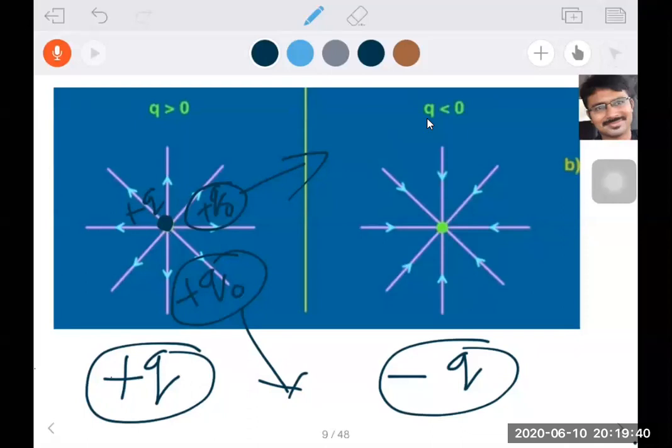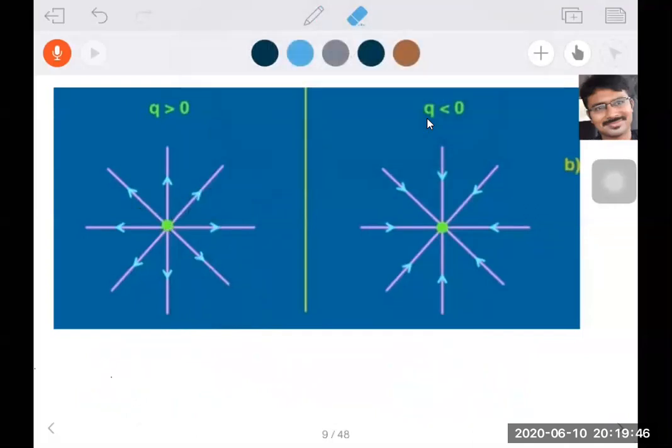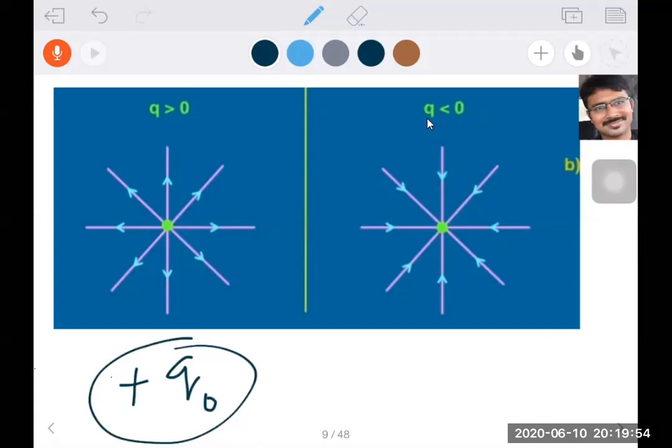In that direction, if you draw the imaginary lines, these lines are called electric field lines. In which direction? The direction in which a unit positive charge is allowed to move freely. That direction is called the electric field direction.